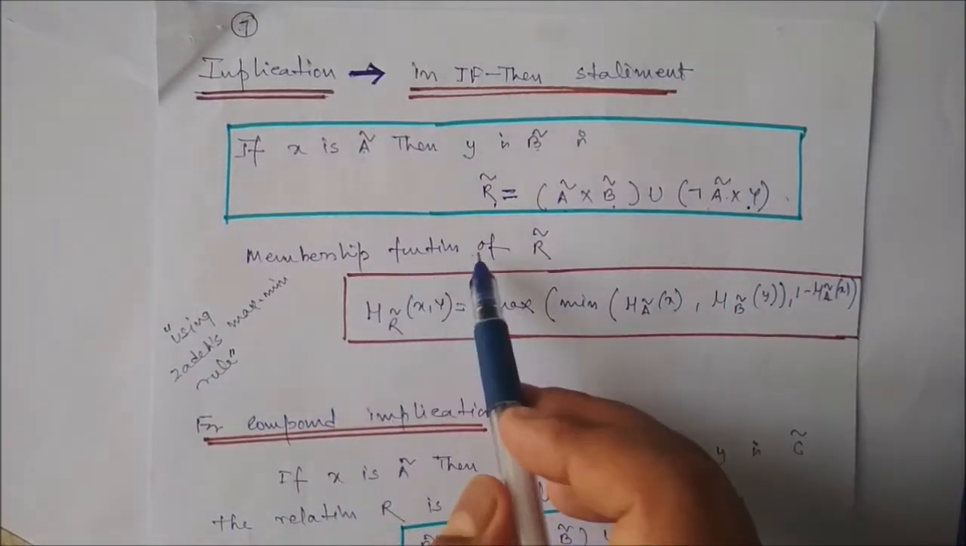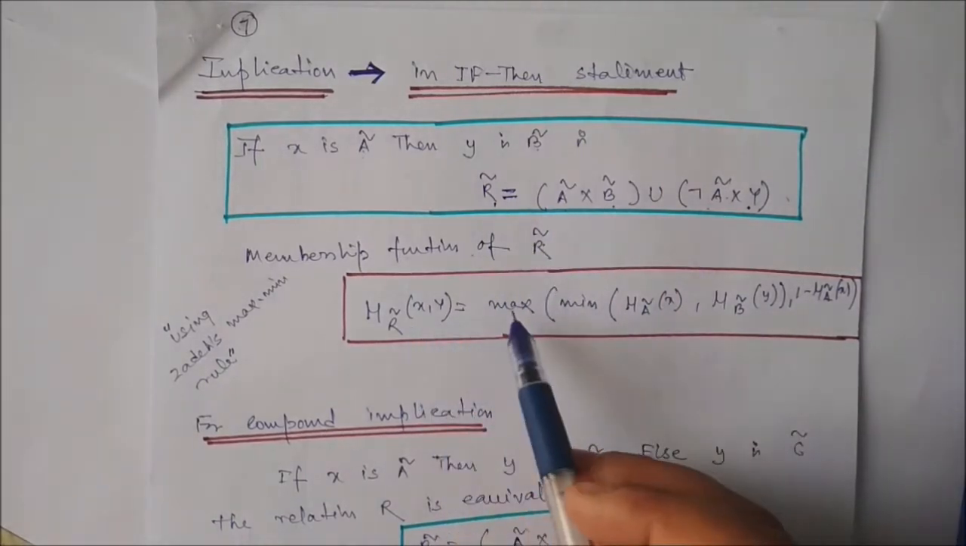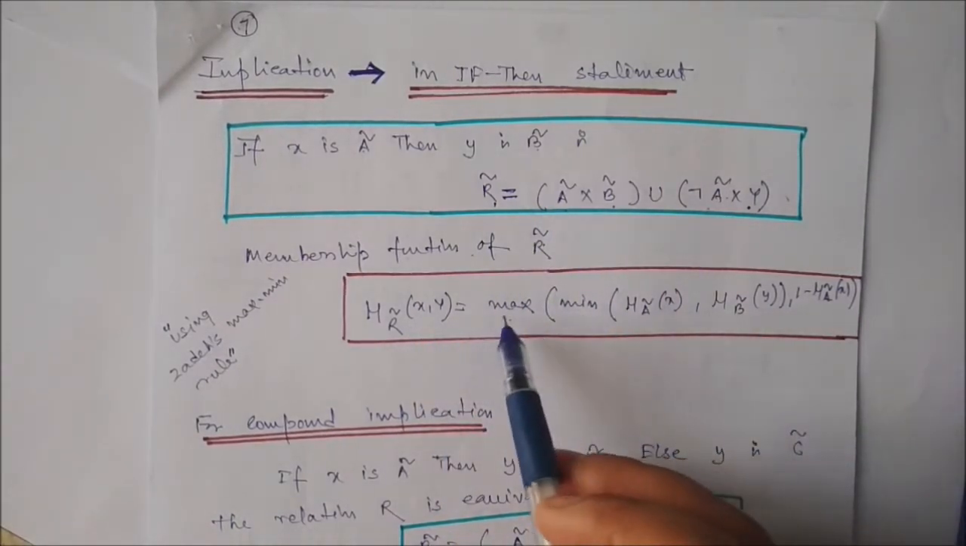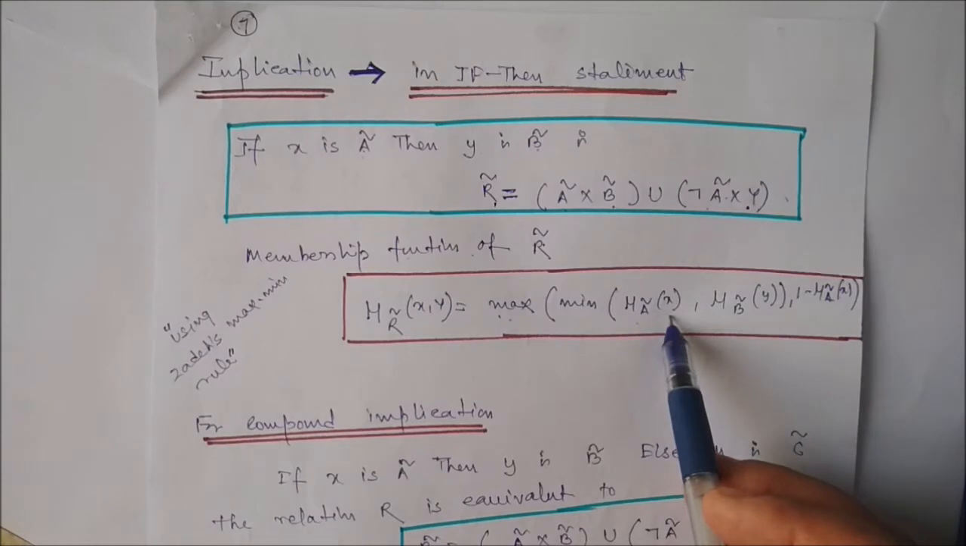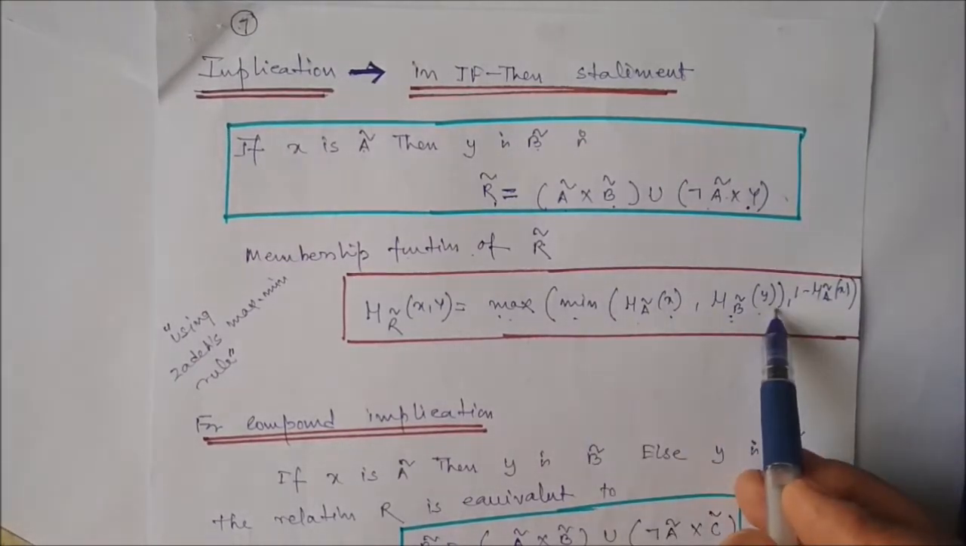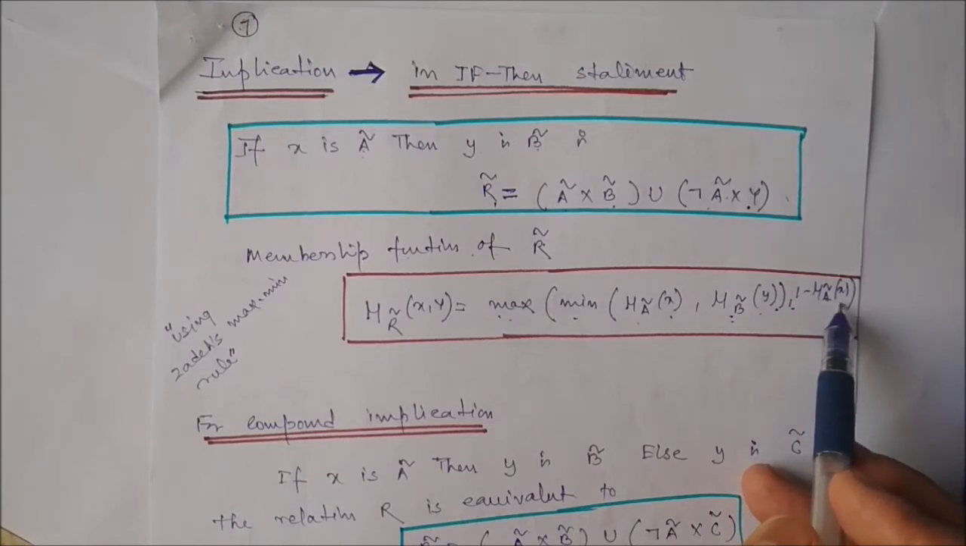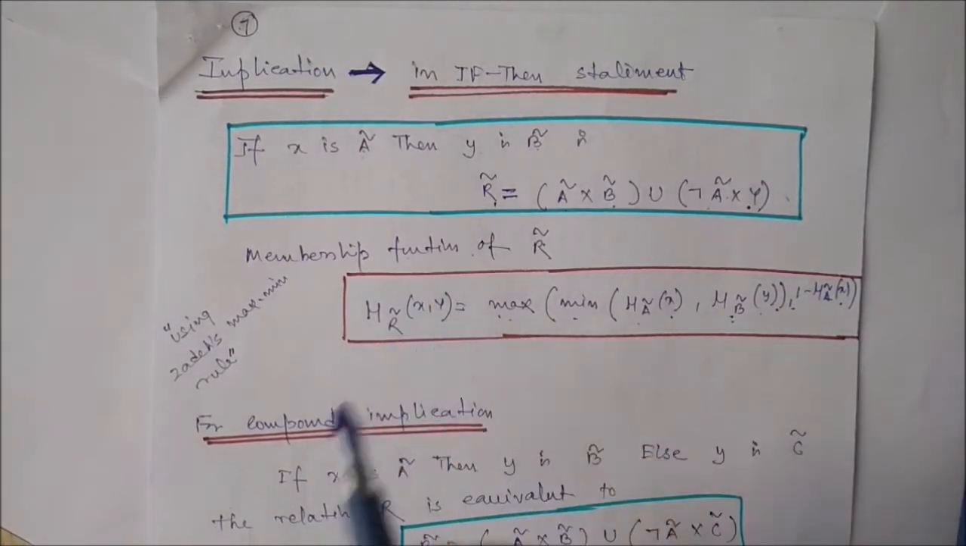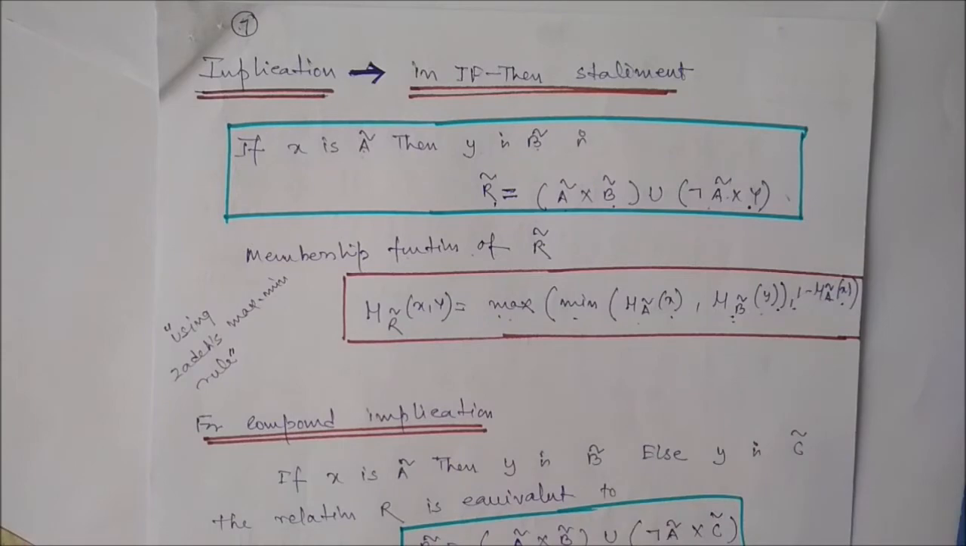So the membership function of R will be what? We have to take the max-min composition. So max of the minimum in between mu x, mu y, and we have to take the max in between the answer of this comma 1 minus mu x, and you can get the membership value. So we will see one example.